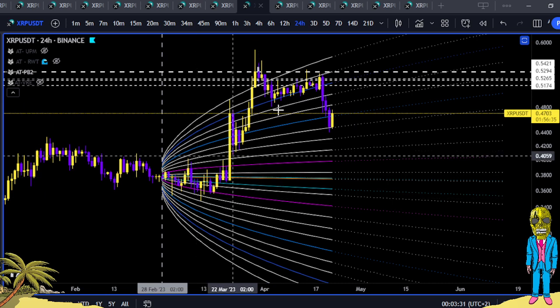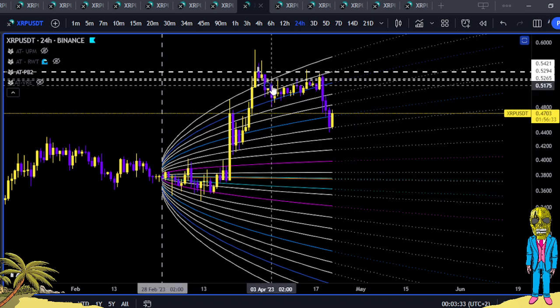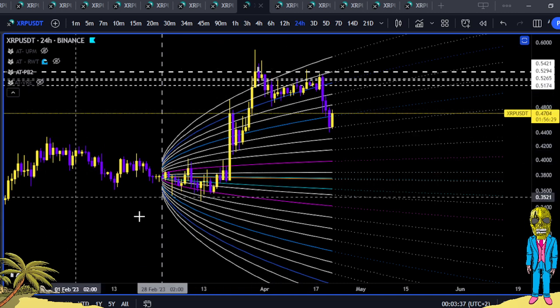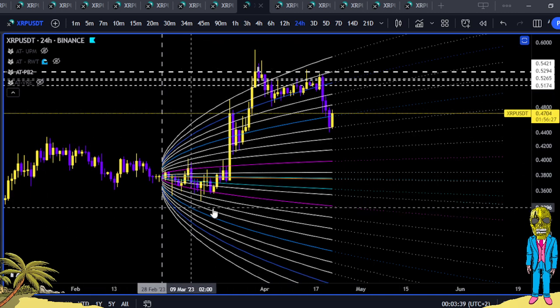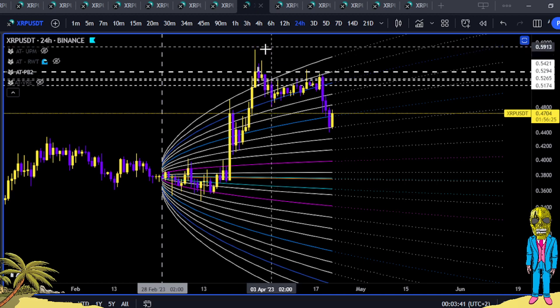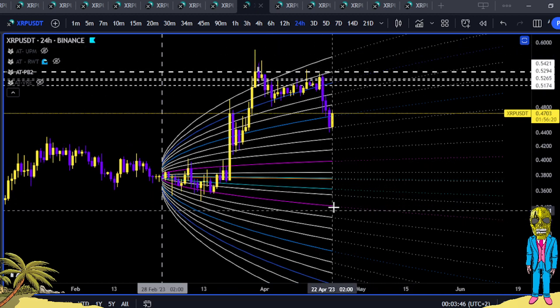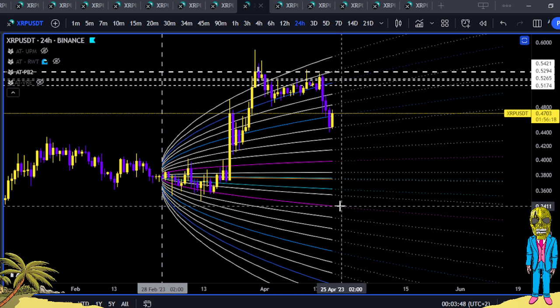I know that the indicators say pumperoo and all the stuff, but this seems like it was a little bit bought up, and it was quite news. This was a lot of news. So if you liked it before the news, do you still love XRP after the news? And that's in the pink range at 34 cents down here.